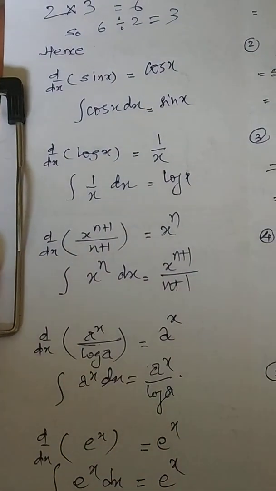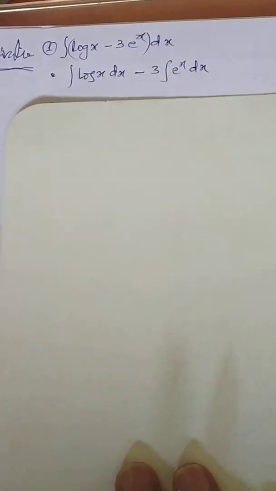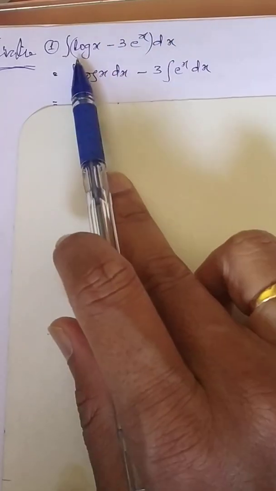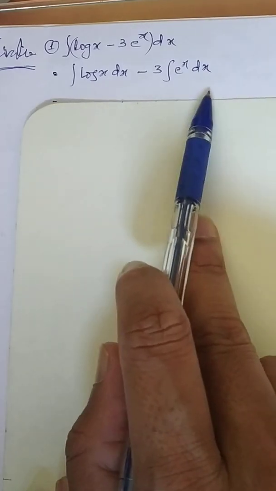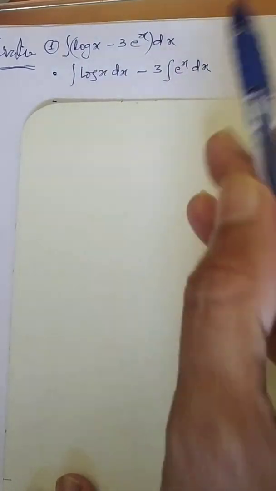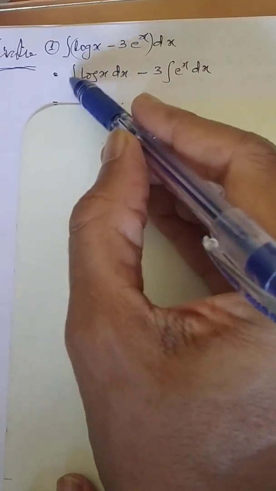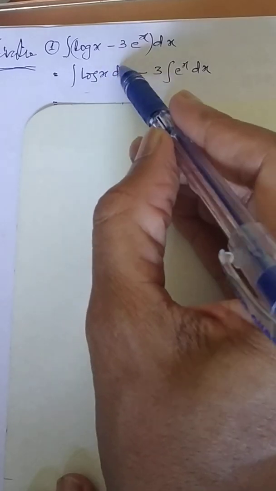Now we are going ahead and putting some questions based on that. Look at this, one of the questions. Suppose it is asked what is the integration of log x minus 3 e raised to power x. We will just separate it as usual, log x separately minus 3 e raised to power x. But whatever formulas I have shown you, you don't know anything about log x.